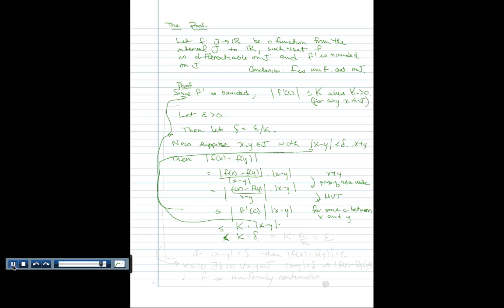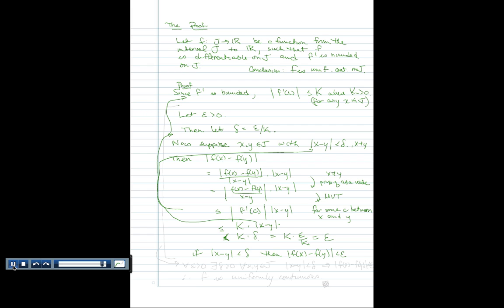Less than delta. But how did we choose delta? Delta was equal to epsilon over K. And what's K times epsilon over K, of course? Epsilon. So anyway, that's a long-winded way of saying basically if the absolute value of x minus y is less than this delta that I chose, epsilon over K, then the absolute value of f of x minus f of y is less than epsilon.